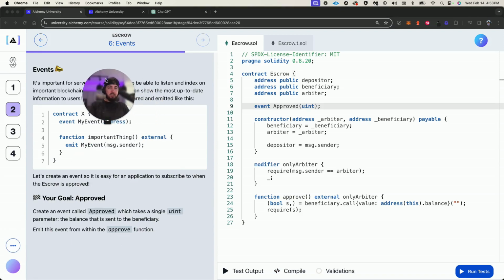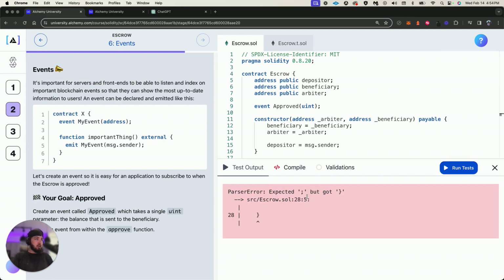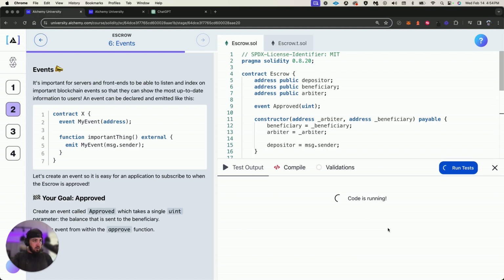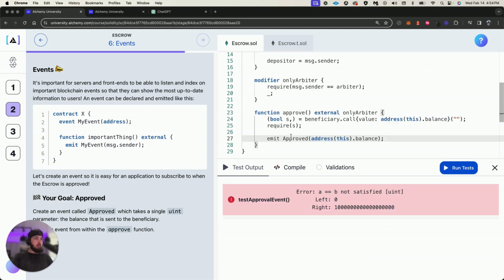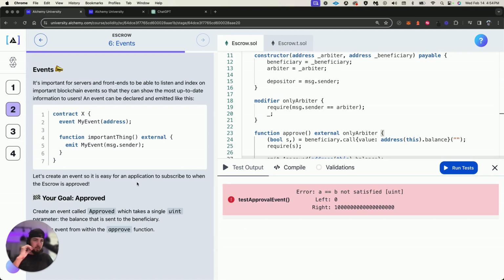Now let's emit this event from within the approve function. What we want to do is after this is all successful and we required this, we want to emit the approved, and I believe we also want to show the balance. I did not put a colon. There we go. So emit approved balance. It's not satisfied. It takes in a single uint parameter, the balance sent to the beneficiary.